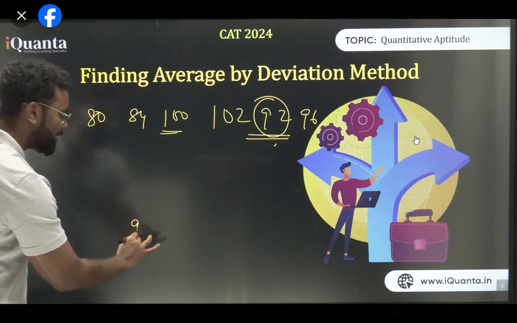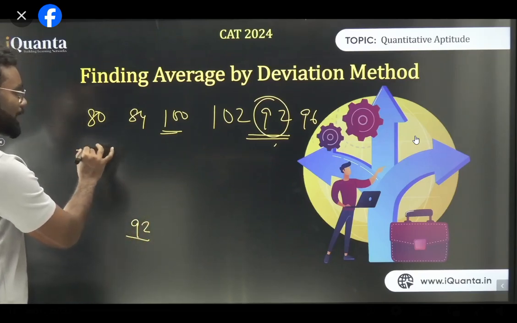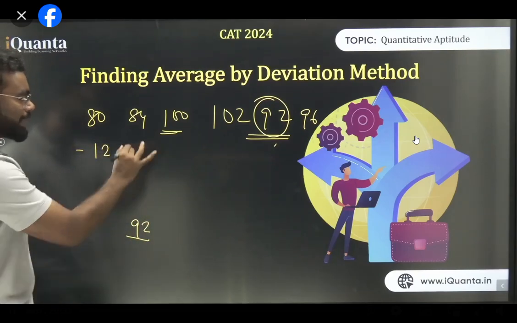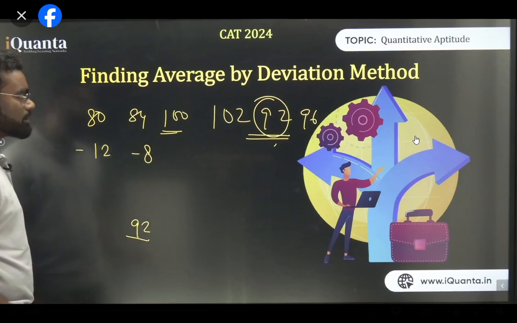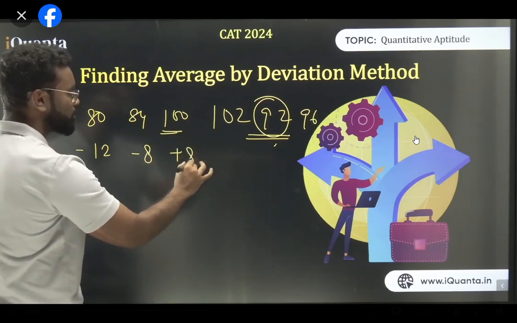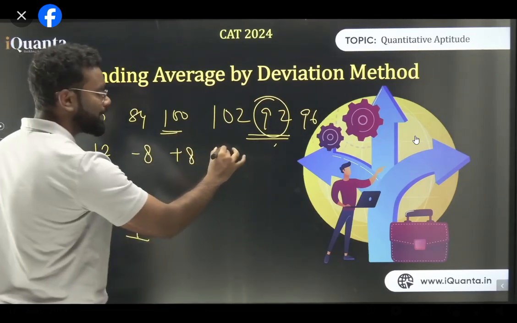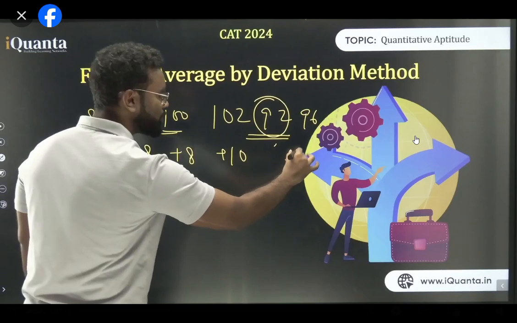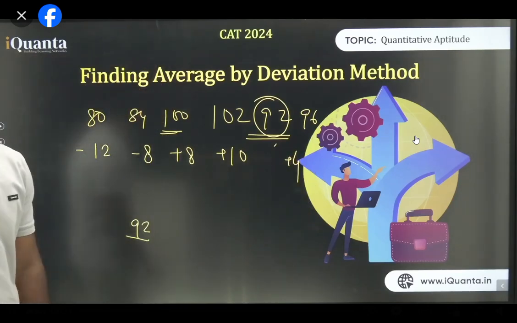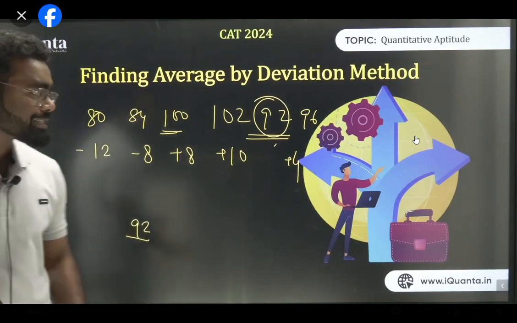So if 92 is the mid value I have taken, the first is minus 12. Fine. 84 is minus 8. Fine. 100 is plus 8, because 92 plus 8 is 100. 102 is plus 10. And 96 is plus 4. Is it clear, everyone? Do you understand how I take deviation?